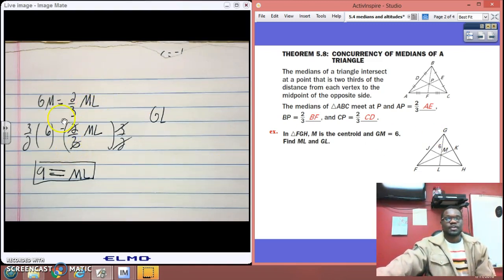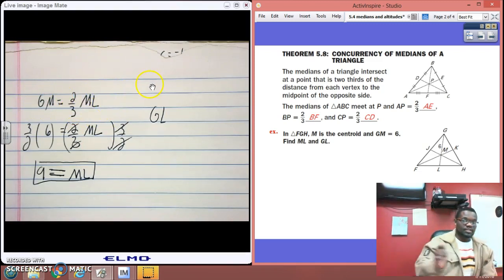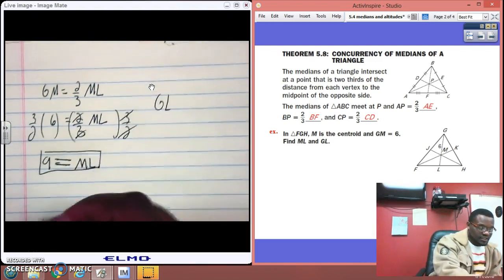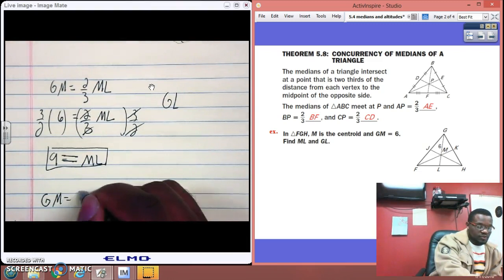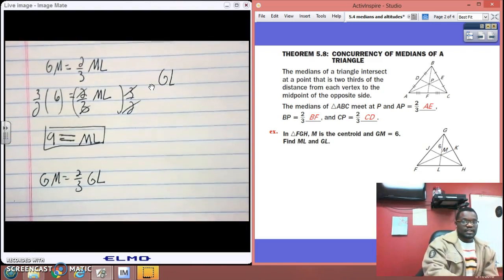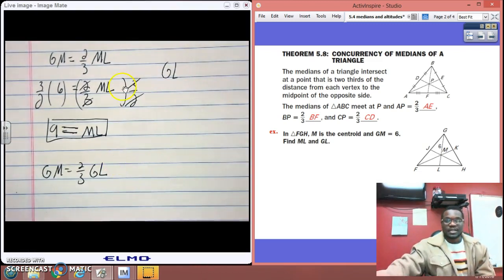I put the wrong variable in here. Do you know which one it is? This should read GM equals 2/3 of GL. Okay? GL is the whole segment, not ML.